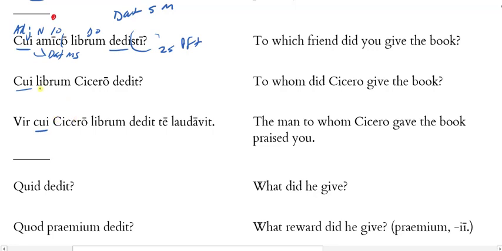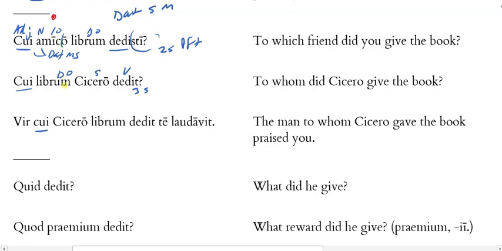Now in the second one, it's qui librum Cicero dedit, and we've got our third singular form here, and so Cicero looks like it could be the subject. There's the verb. Librum is the direct object. So Cicero gave the book, and then qui is dative, right?